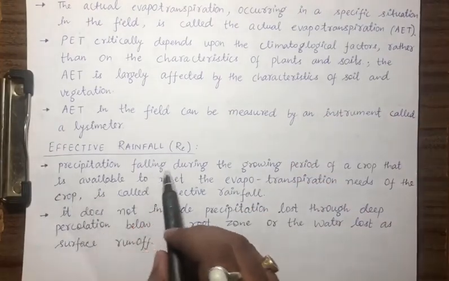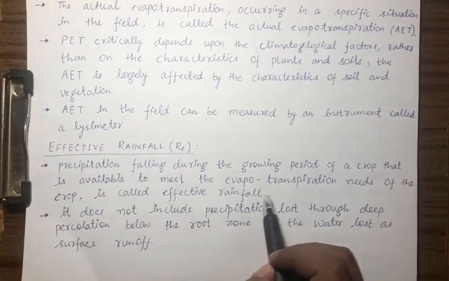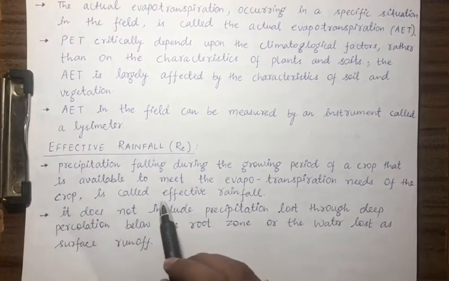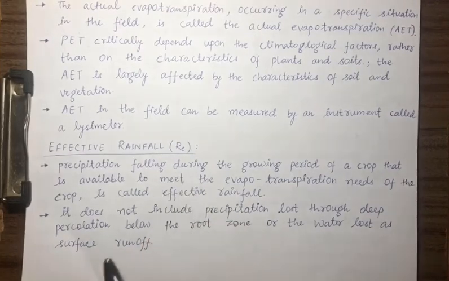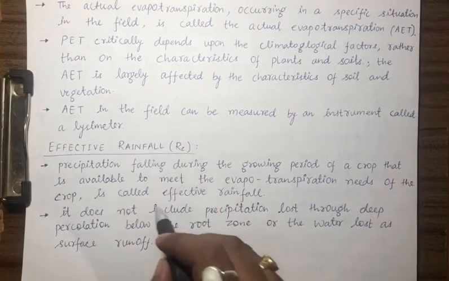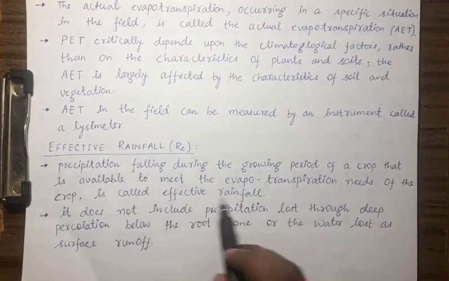Precipitation falling during the growing period of a crop that is available to meet the evapotranspiration needs of the crop is called effective rainfall. So out of total precipitation, the rainfall water which we use to meet the evapotranspiration needs will be termed as effective rainfall.